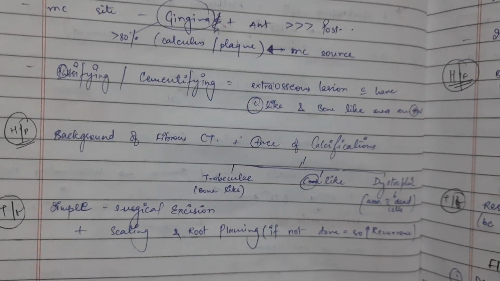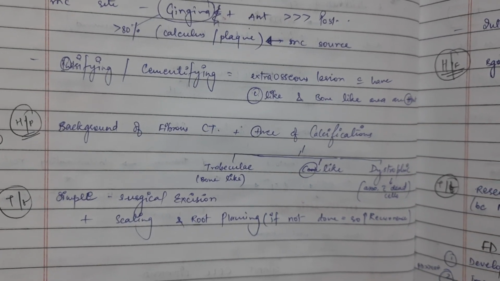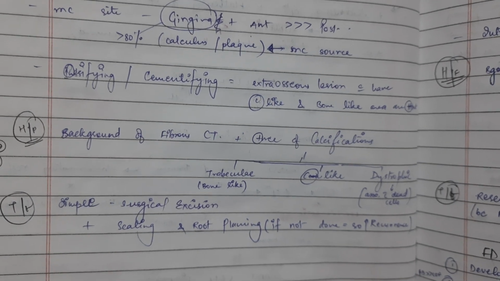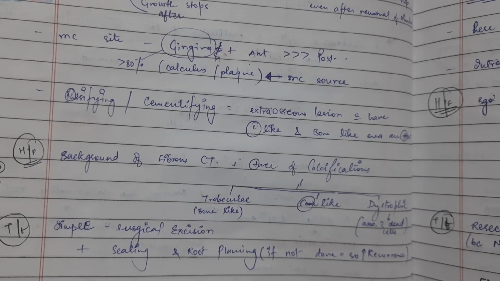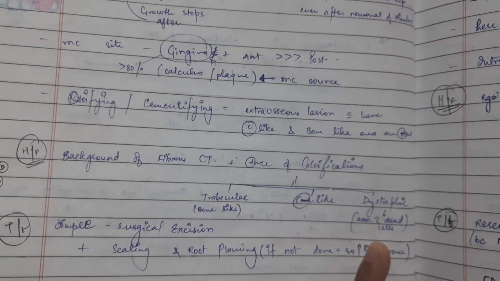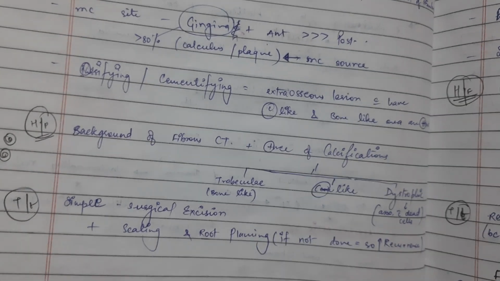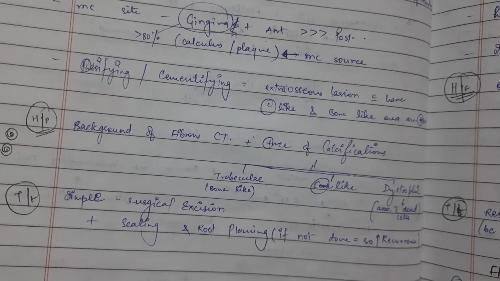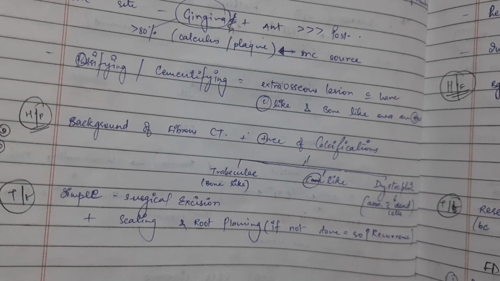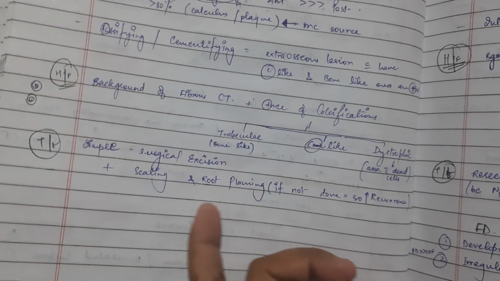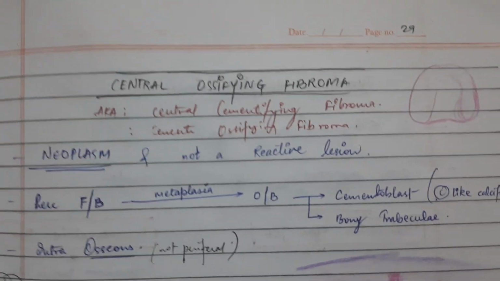Histopathology: a background of fibrous connective tissue plus presence of calcifications, trabeculae with bone-like calcification, cementum-like calcification, and dystrophic calcifications associated with dead cells. Treatment is simple surgical excision plus scaling and root planing. If scaling and root planing is not done, it will increase the chances of recurrence.